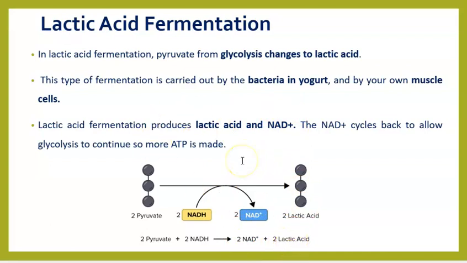So in which organisms do we find them? We find them in the bacteria present in yogurt, which is the bacteria which makes the curd or yogurt for you. And then you also see it in humans, in the muscle cells. Sometimes if you do too much exercise, you find some pain in your muscles. And why do you feel that pain? This is because of the buildup or accumulation of lactic acid in your muscles. So lactic acid fermentation produces 2 key products, which are lactic acid and NAD plus, which is important for glycolysis to continue. We know that.